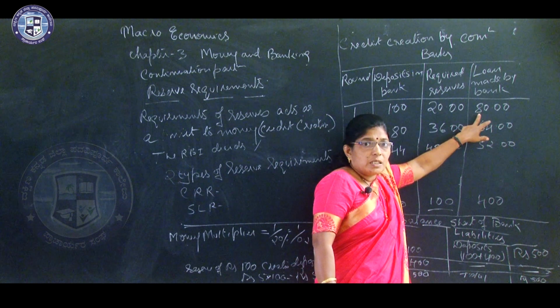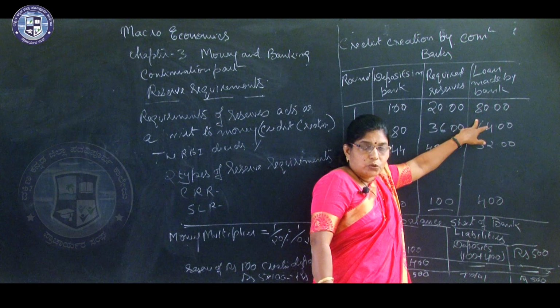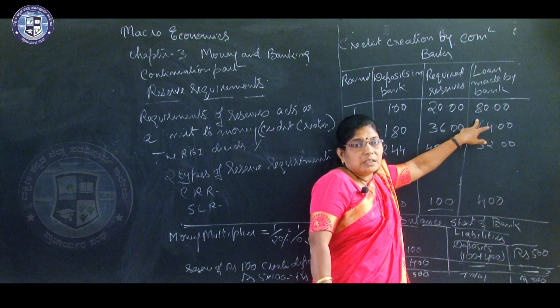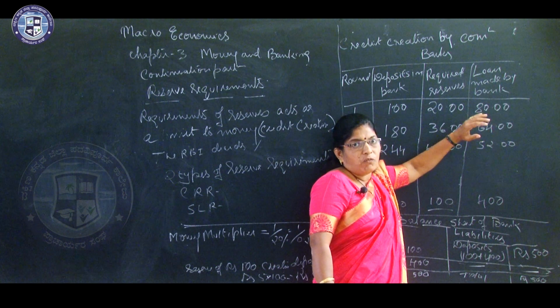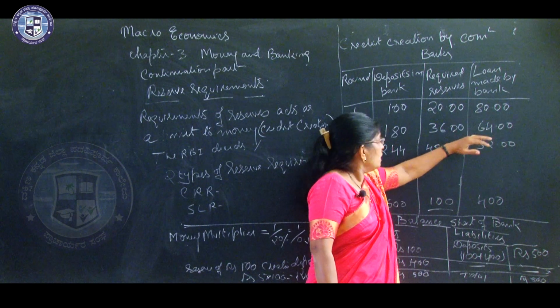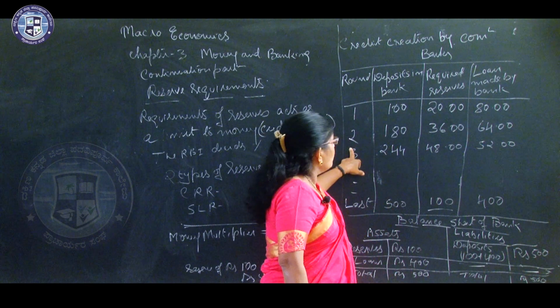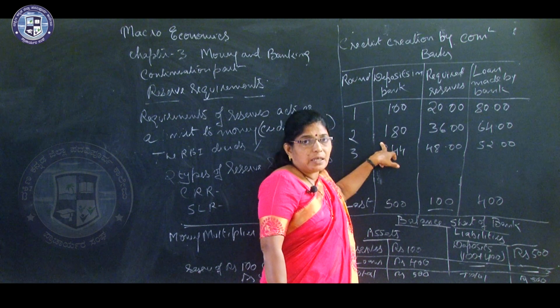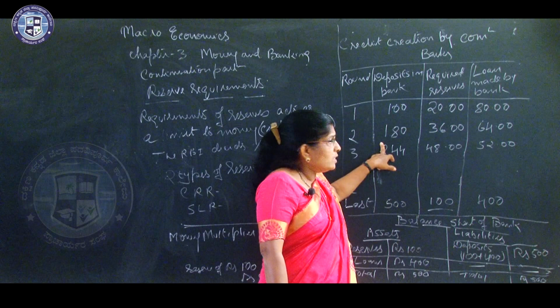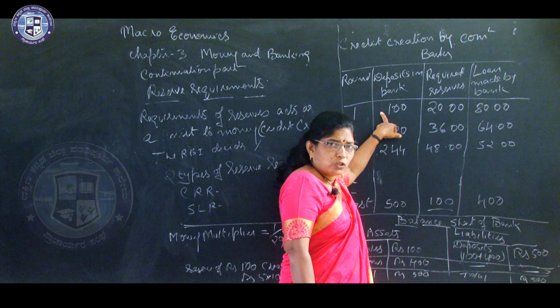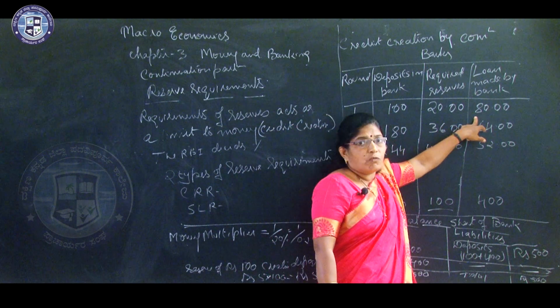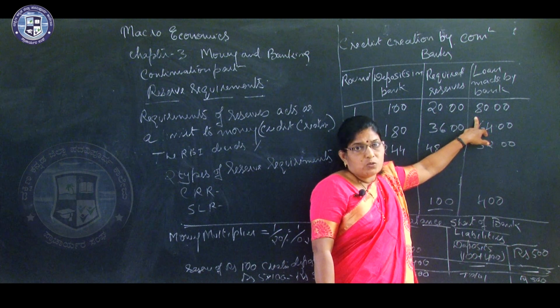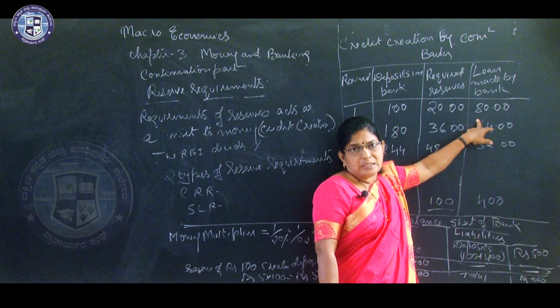That 80 rupees will be in the savings account of Mr. Y. So that is why, in the second round, the total deposits of this bank is rupees 180. How is it? 100 rupees initial deposit and 80 rupees of Mr. Y, who has taken it as a loan and kept it in the bank.